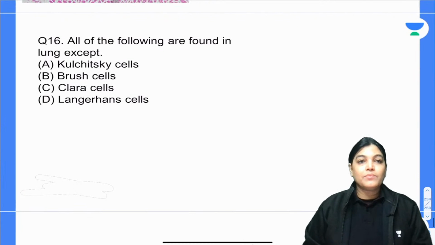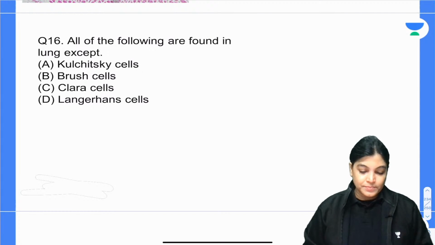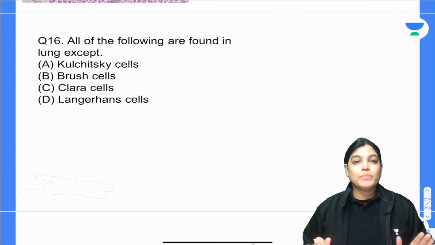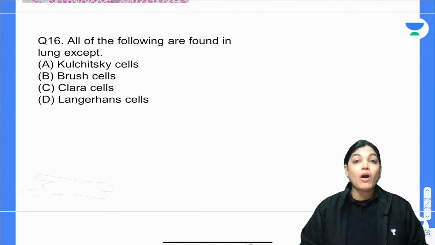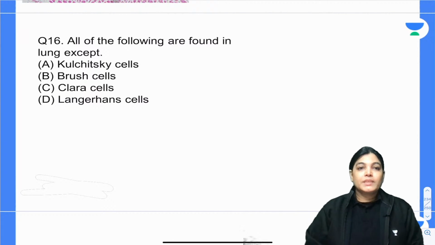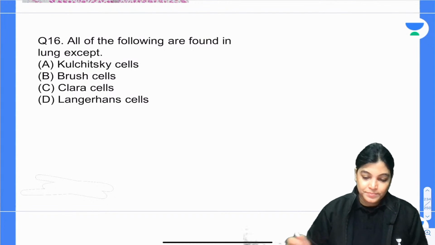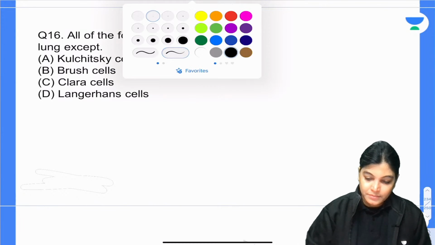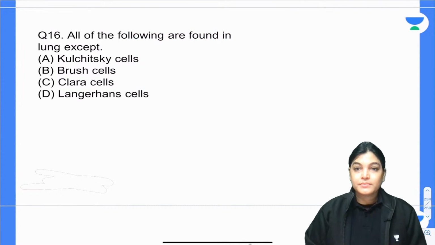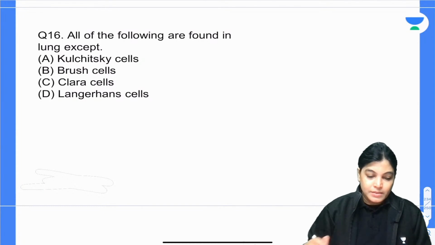All of the following are found in the lungs except which of the following? Kulchitsky cells, brush cells, Clara cells or Langerhans cells. Which of these cells are not found in the lungs?